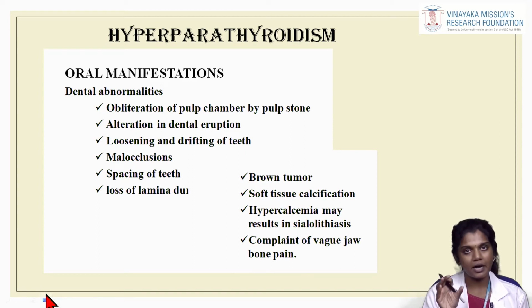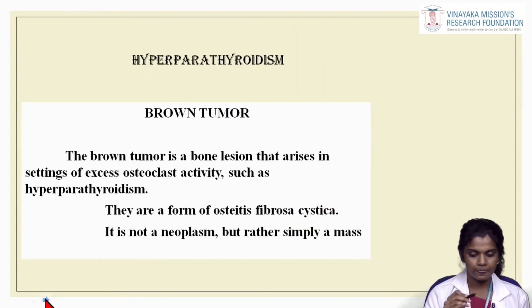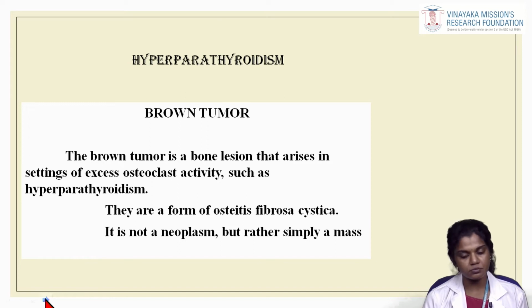patient with hyperparathyroidism. And the other findings include brown tumor, also called the brown tumor of hyperparathyroidism, soft tissue calcification, hypercalcemia may result in sialolithiasis, and complaints of vague jaw pain. So we will see about the brown tumor in specific.